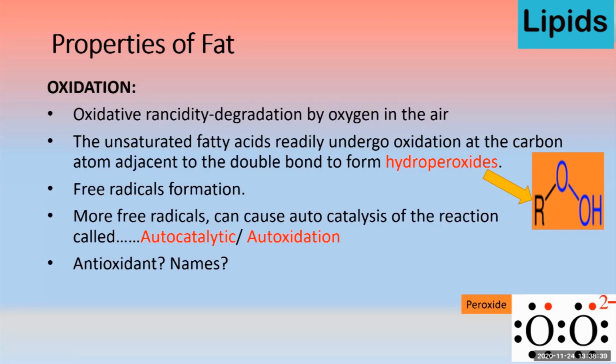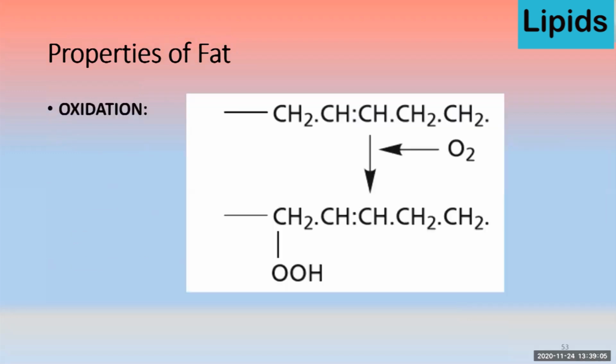Some synthetic products are also available in the market, like BHT, butylated hydroxytoluene, and BHA, butylated hydroxyanisole. These are the antioxidants which are available in the market and they can be used. Ethoxyquin is also a product available in the market to avoid this peroxide formation. So this is how this oxidation occurs.